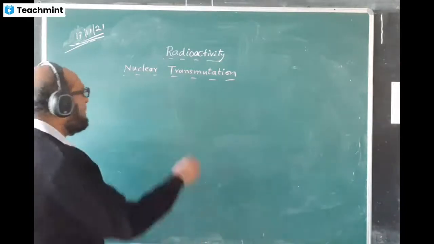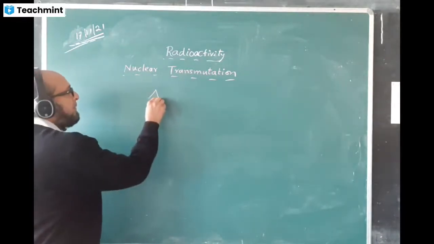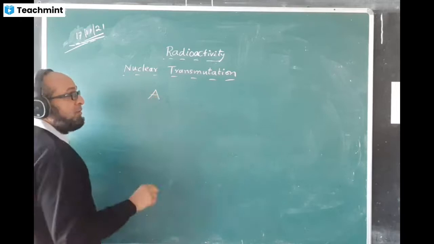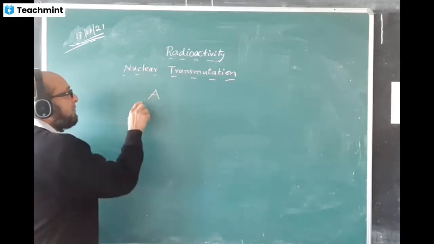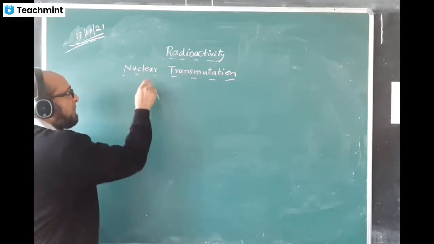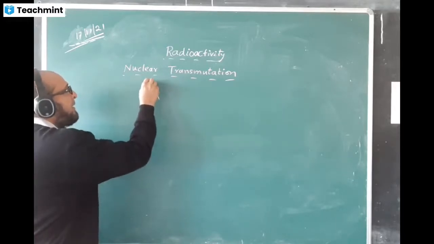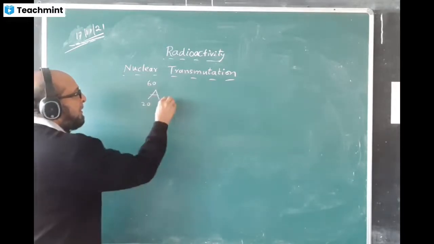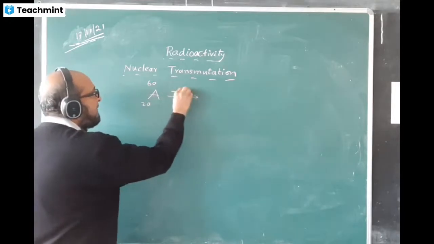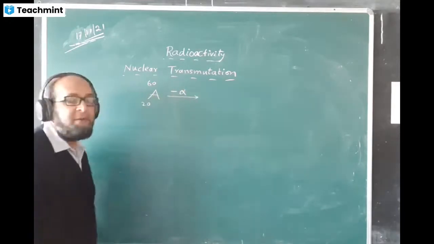Okay, now suppose I write a nucleus A. I'm writing only the nucleus, not the entire atom. This will have the number of protons and the total number, the mass number. So I write like this, suppose this is 20 and I'll be writing 60. This is emitting an alpha particle, it is giving out an alpha particle.